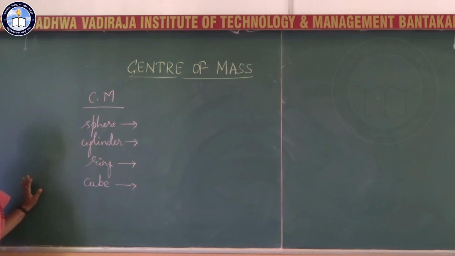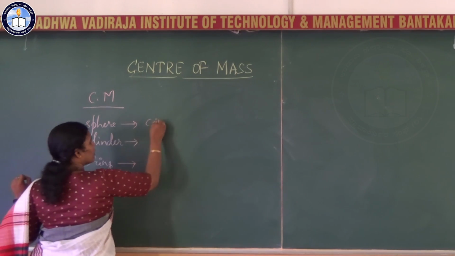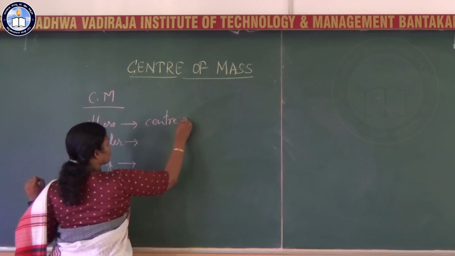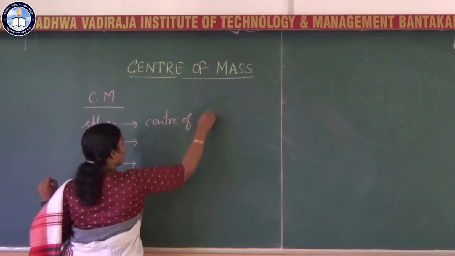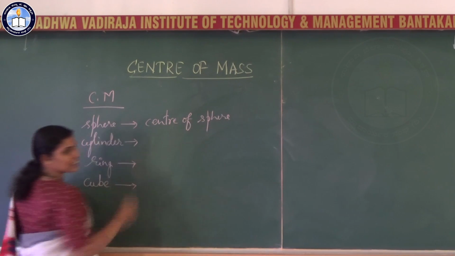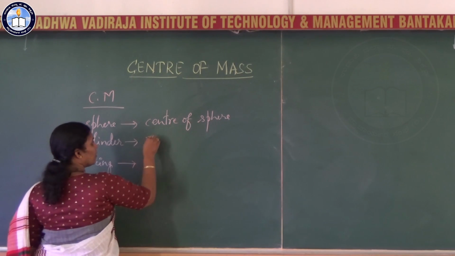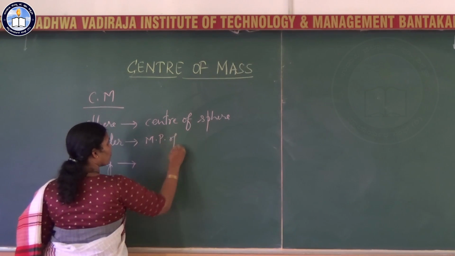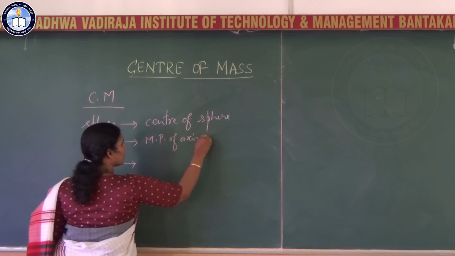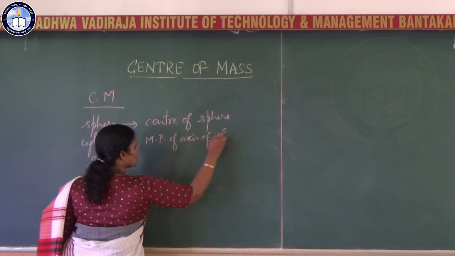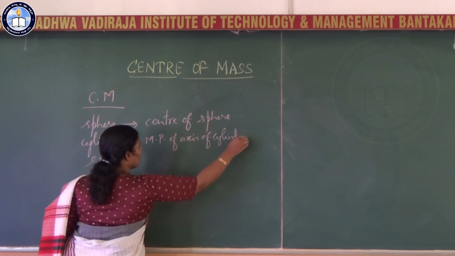Okay, few important points regarding center of mass. What will be the center of mass of a sphere? Center of mass of a sphere is the center of the sphere itself, the geometrical center of the sphere. Center of mass of a cylinder is the midpoint of the axis of the cylinder, I mean the geometrical midpoint.